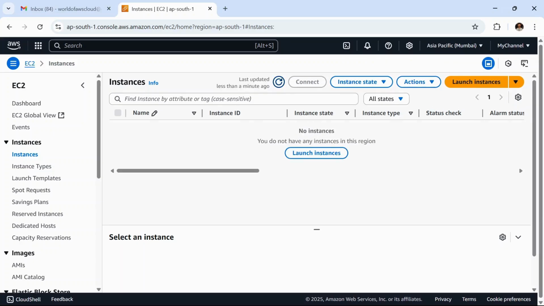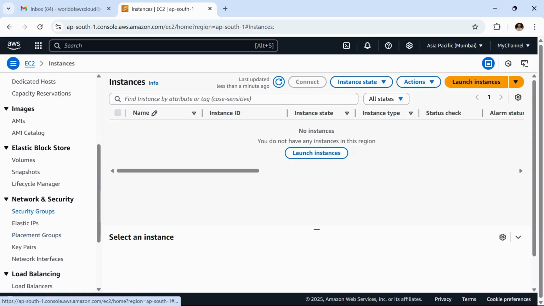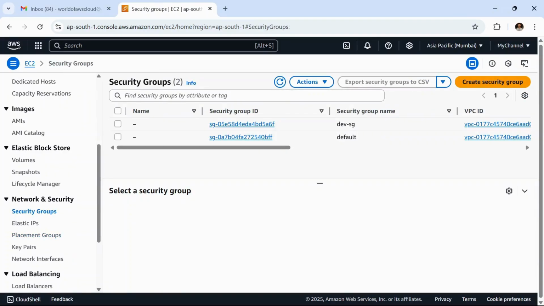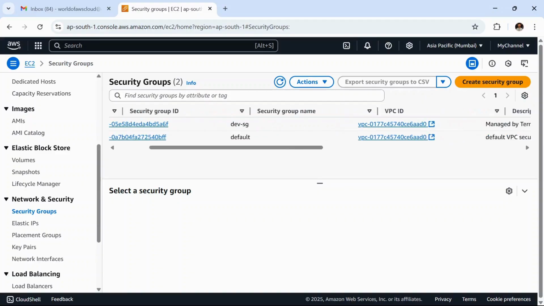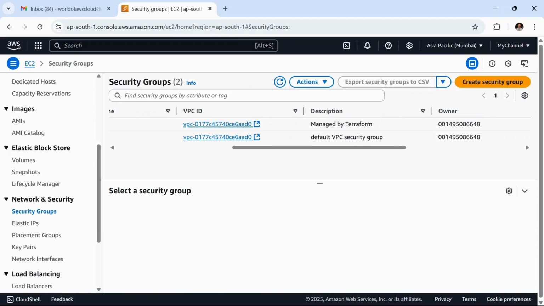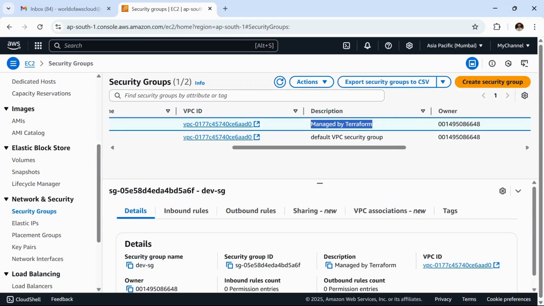As you can see, we don't have any EC2 instance here, and if we go to the security group, we can see the security group dev-sg that we have created, managed by Terraform, right.